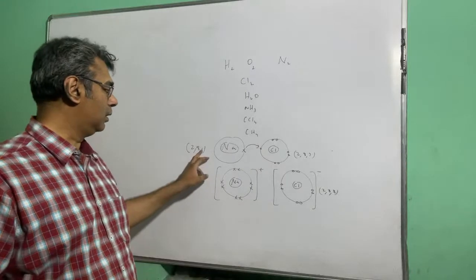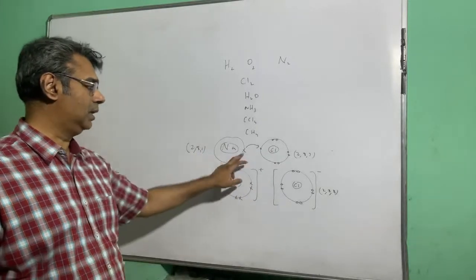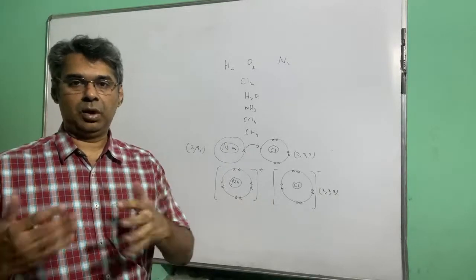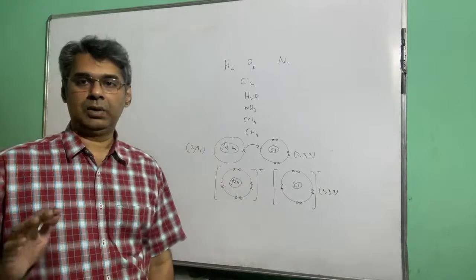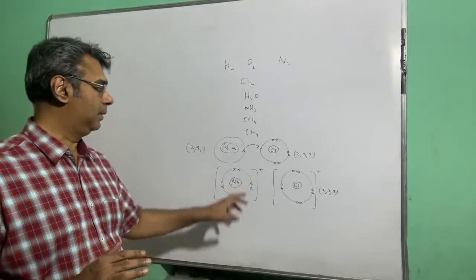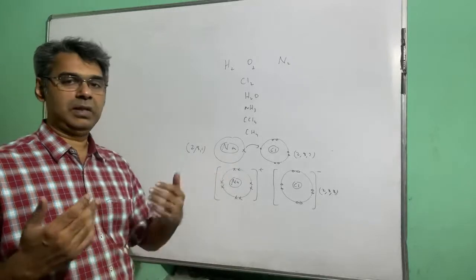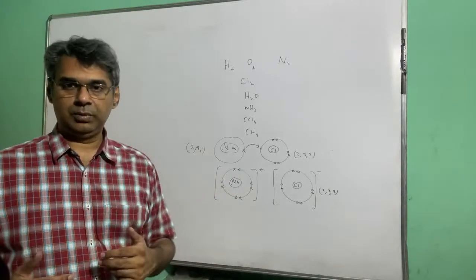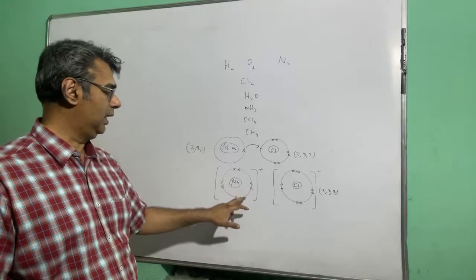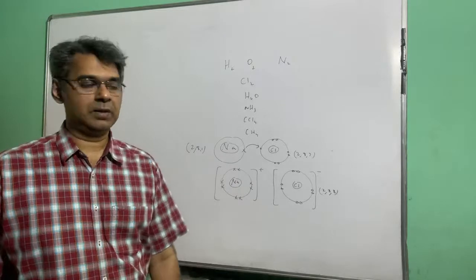Now when the outermost electron of sodium goes to chlorine, then sodium's outer shell is no longer the outer shell, it is gone now. So the second shell, which has 8, has now become the outermost shell, right? So previously the outermost shell of sodium was the third shell, but that electron is gone. So now the second shell becomes the outermost shell, and it has a total of 8 electrons because 2, 8, 1. So the second shell has 8 electrons.